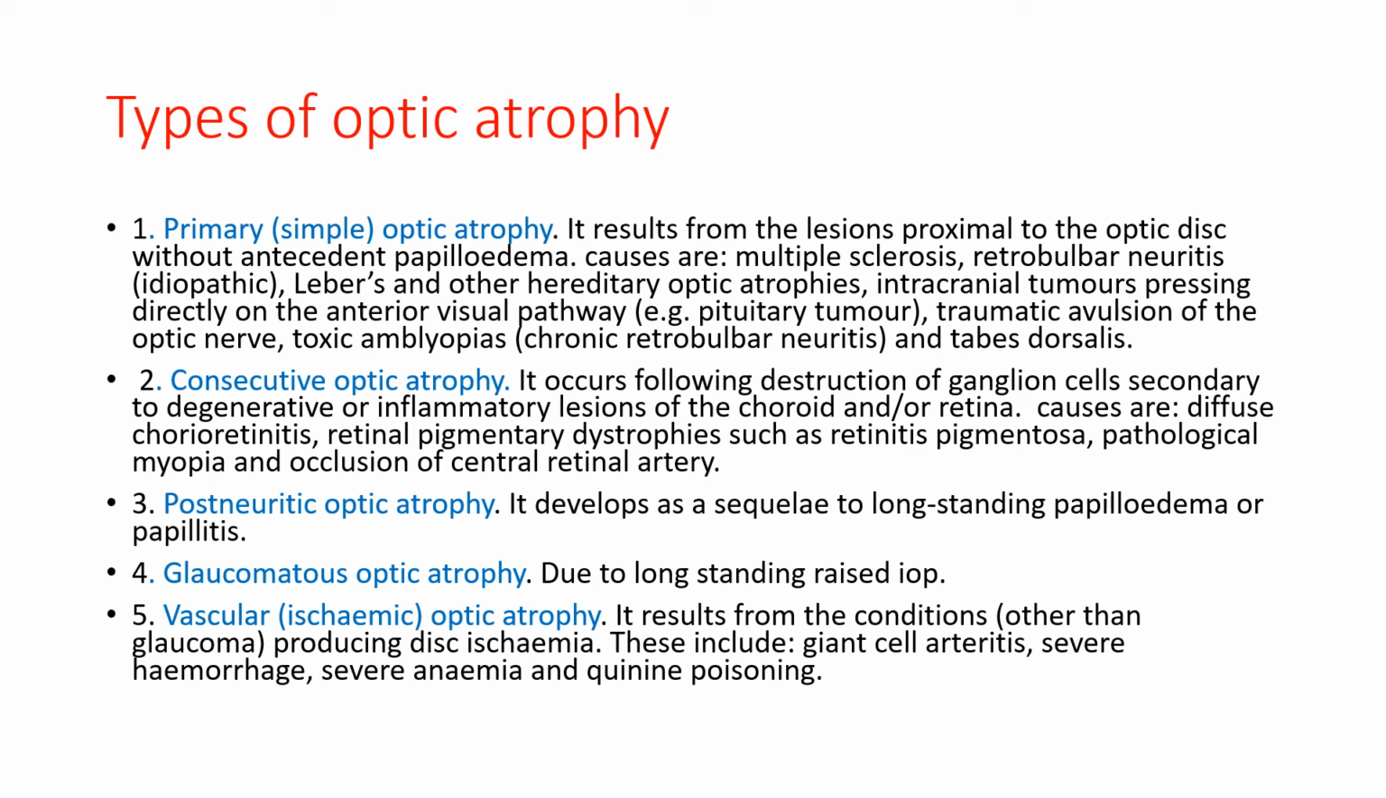Primary optic atrophy, in which the optic disc is normal but there's a pathology elsewhere. Second is consecutive optic atrophy, where an optic disc gets affected due to the adjacent pathology in the retina or choroid. Third one is the post-neuritic optic atrophy, where there was a pathology in the optic disc. Glaucomatous optic atrophy is due to raised intraocular pressure, and vascular optic atrophy is due to some vasculitis like giant cell arteritis or severe hemorrhage or severe anemia or quinine poisoning.